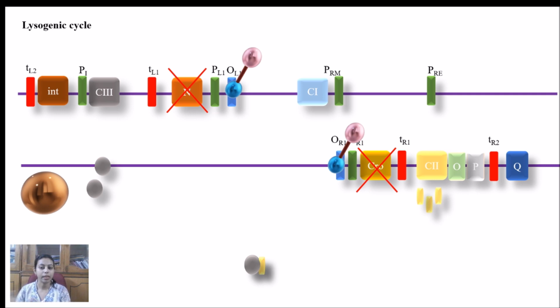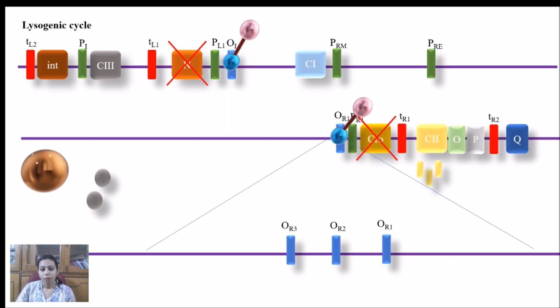So it looks like after just the initiation of the lytic cycle, the cycle is not going to end, but it is not so, because after the formation of C2 and C3 protein, it will activate the PRE and PI site, and it will start the synthesis of CI protein, but it also doesn't go on forever. It also has a certain ending. How does it end? Let's zoom out